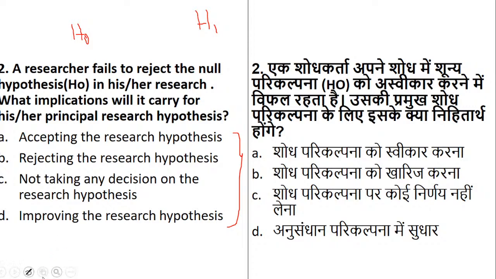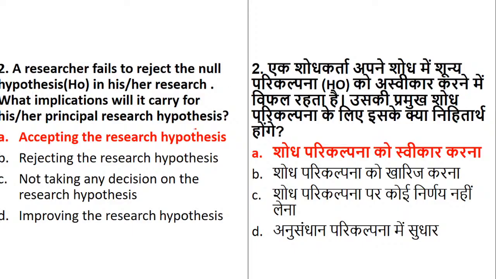Now see over here. Those students who are coming up with option B, rejecting the research hypothesis, you have not understood the question very well. What it is telling is, a researcher fails. Now what is the meaning of failing to reject the null hypothesis? Basically it means that his research findings have rejected the null hypothesis. So when the null hypothesis is rejected, what will be the implication towards the principal hypothesis? Your principal hypothesis will be accepted.